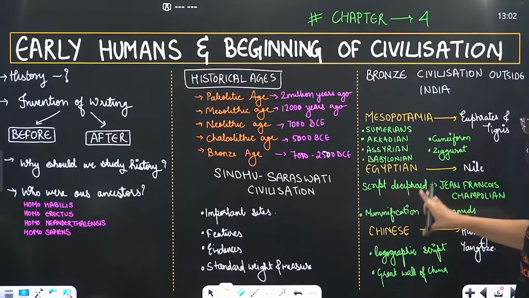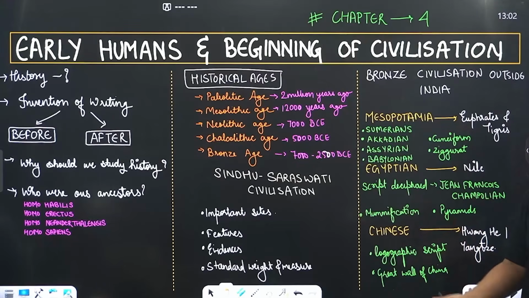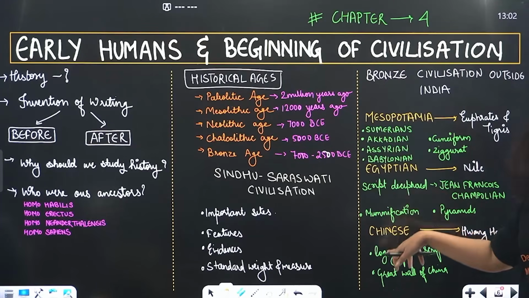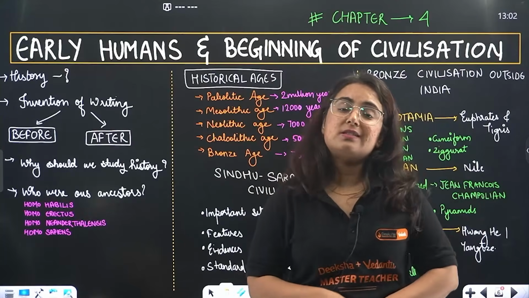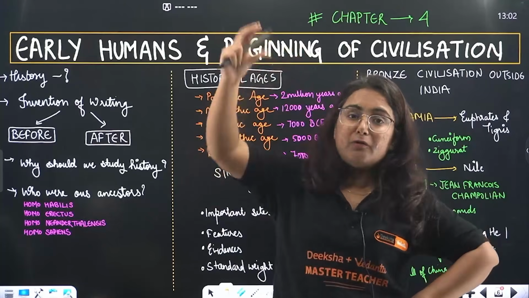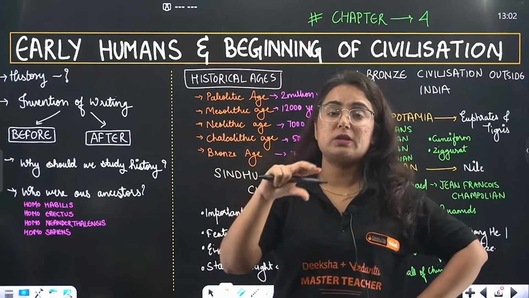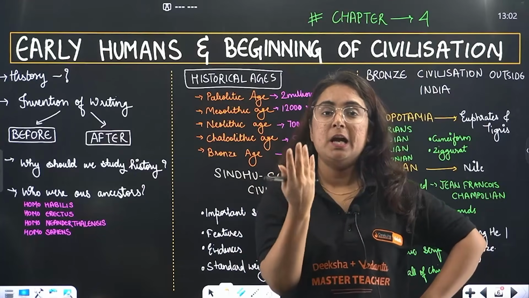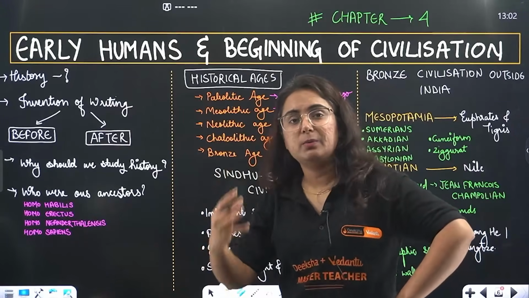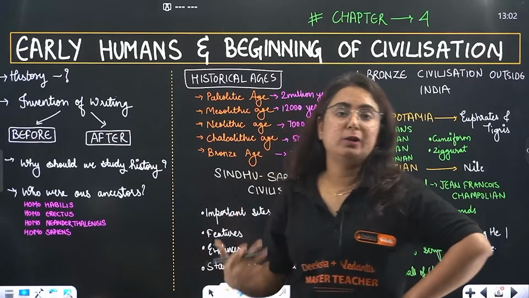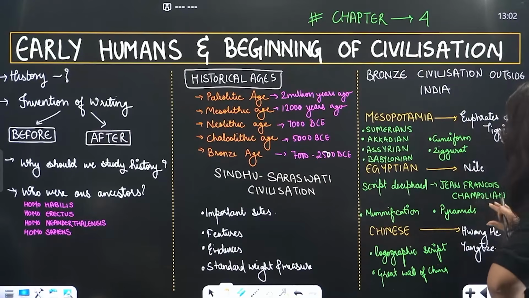The script was deciphered by Jean-Francois Champollion. We got the mummification, the mummies we used to see in the movies, the evidence of mummification over here, and the structure of pyramids too. You know that this pyramid shows us that there was some power. At the top of the pyramids was usually someone powerful living. After that, there were members like kings and those who protect the ministers, those who basically protect the empire. After that, the lower layer belongs to traders, and then the lower layer belongs to the servants. So same as that, we have Brahman, Kshatriya, Vaishya, Shudra. The pyramids tell us this.